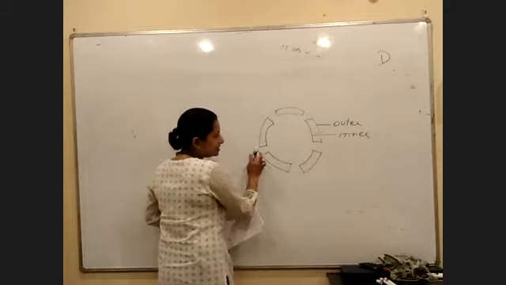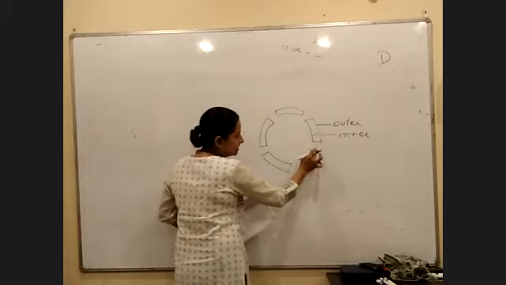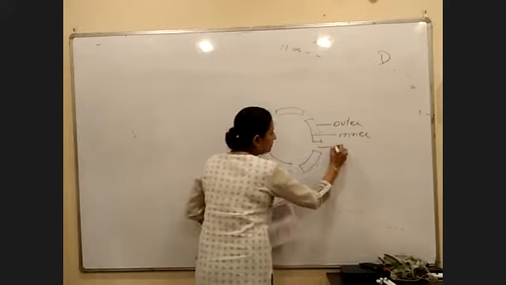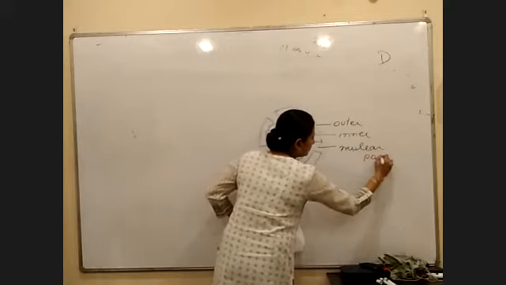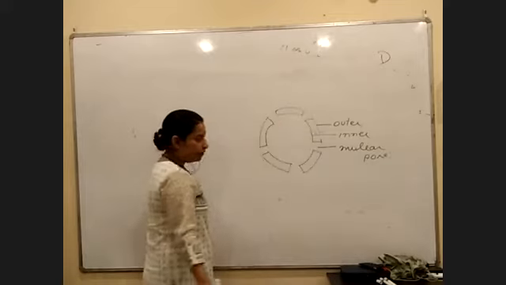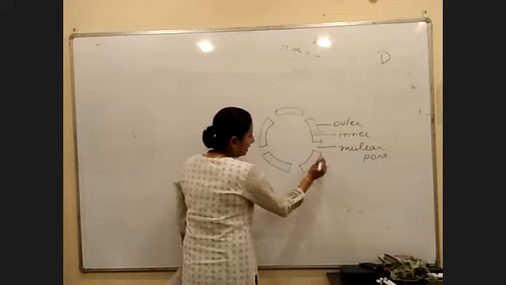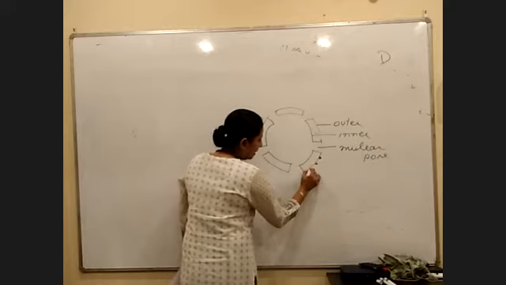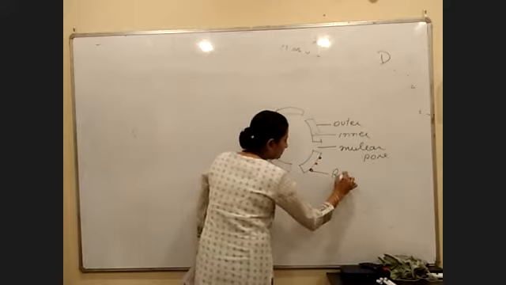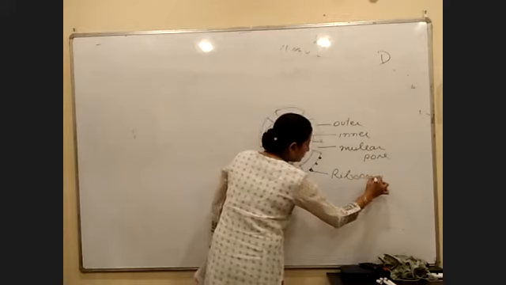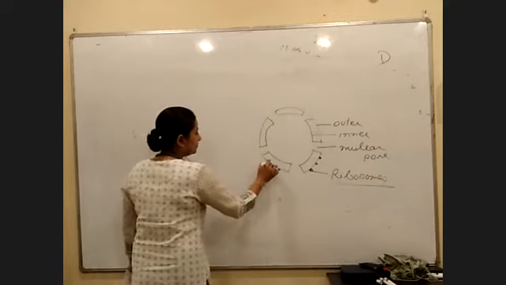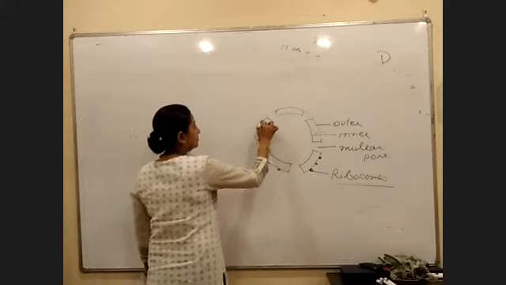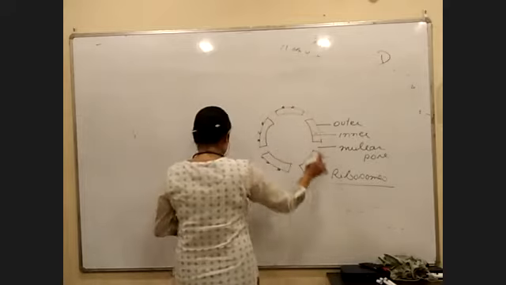Next. Membrane, continuous or discontinuous? Obviously discontinuous. You have a pore. And this is called as what? Nuclear pore. Next. In the outer membrane, you will have ribosomes. Right?